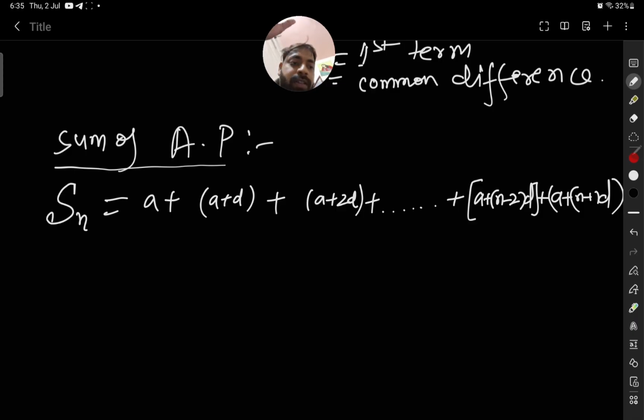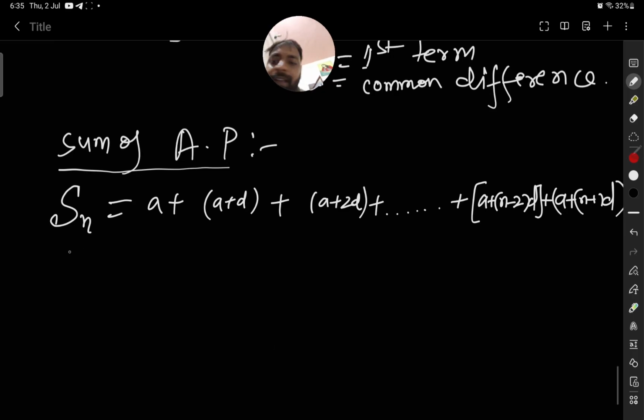If we write the same thing in reverse order, so that the first term is replaced by the last term, we can do that because a sum can be written either way. Any term can be written first or last in the sequence. So here we write a plus n minus 1 into d.